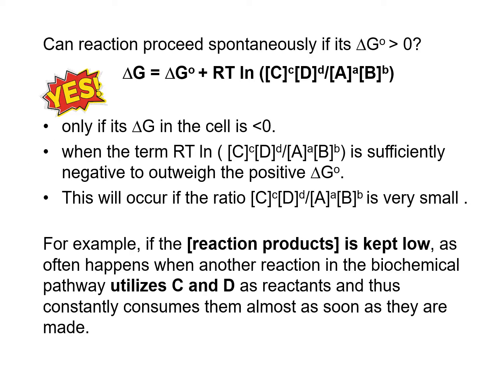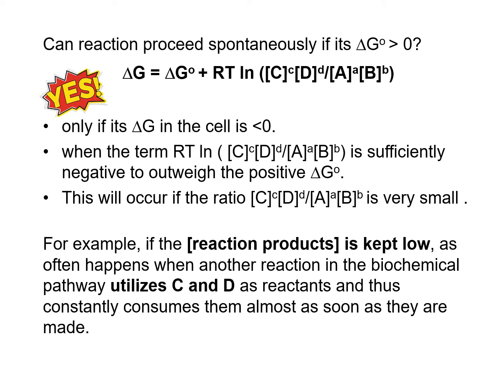Can a reaction proceed spontaneously even if its delta G naught is positive? And here's the formula to get the delta G. The answer is yes, but only when its delta G in the cell is negative. So this value is negative. But to get this delta G as negative, because delta G naught is positive, this RT ln CD over AB should be a negative value, and this value has to be bigger than delta G naught to get the overall delta G as a negative value.